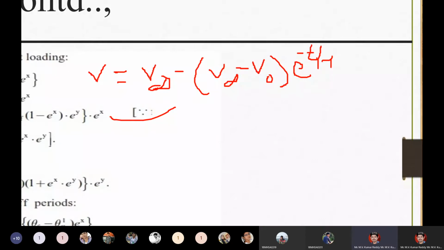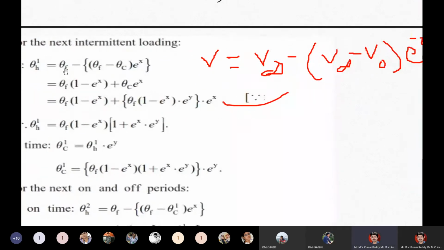The first two important equations are V is equal to V naught into 1 minus e power minus t by tau, that is the first equation. The second equation is V is equal to V1 into e power minus t by tau. And this is the third equation: V is equal to V infinity minus (V infinity minus V naught) into e power minus t by tau. Here V infinity is the final condition and V naught is the initial condition.